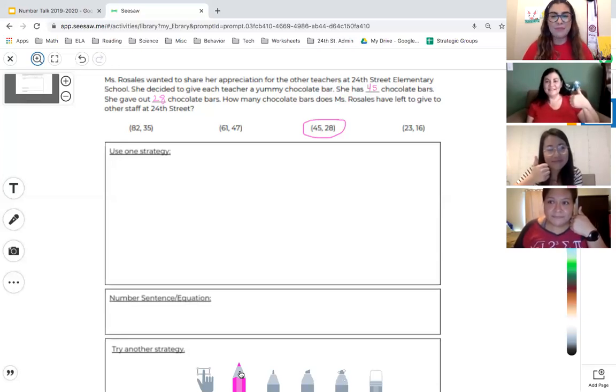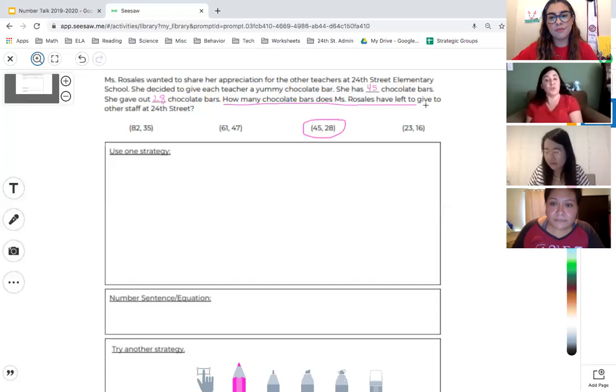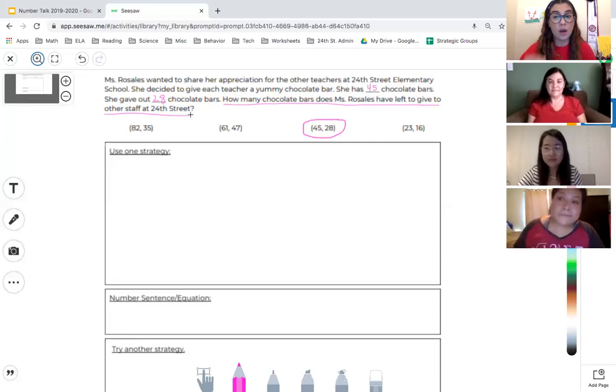All right. Miss Hernandez, what are we being asked to do in this problem today? We're being asked to find out how many chocolate bars are left after Miss Rosales gave away those 28. And that's important, right? She already gave those 28 away. So how many does she have left?